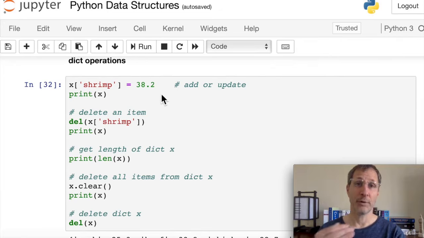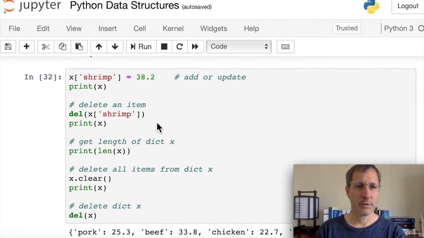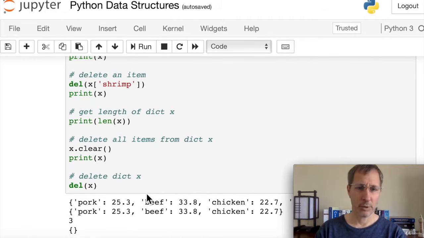And Python's not going to tell you if that was in there or not. If you want to check, you can check first, right? If shrimp in dictionary. But if you just do this, x of shrimp equals 38.2, it's going to overwrite anything that was already in the dictionary for shrimp. If you want to delete an item, just del x of shrimp is going to delete shrimp from the dictionary. And then you can see that we print out the new dictionary. There's no shrimp in it.